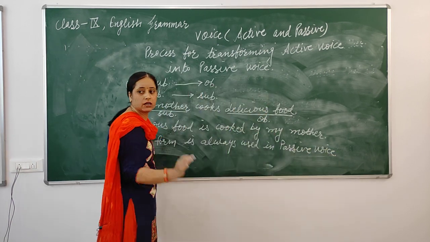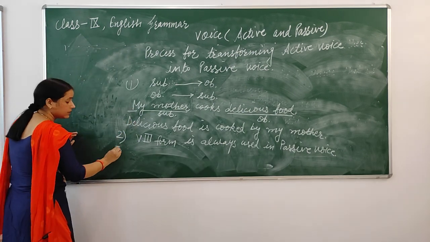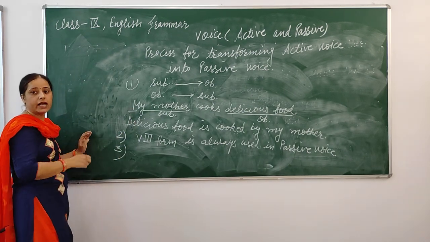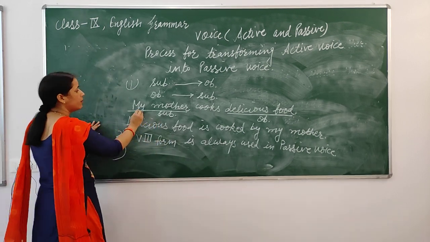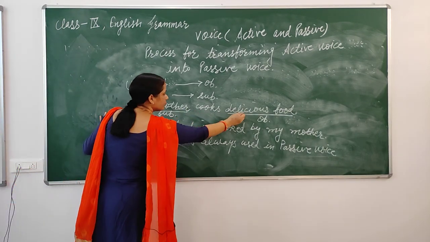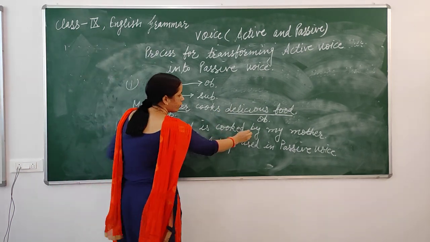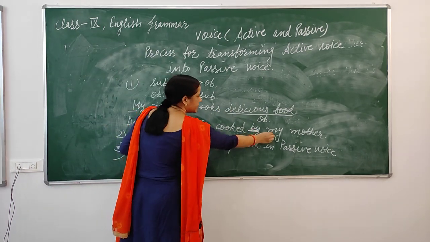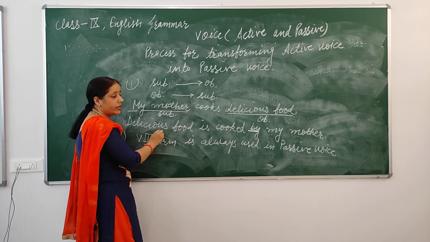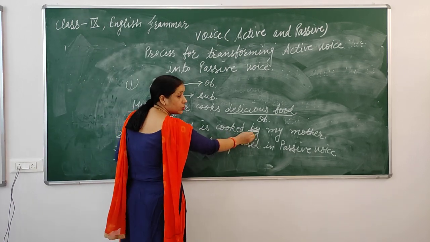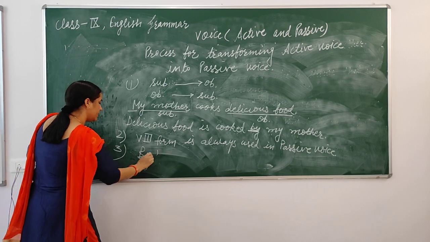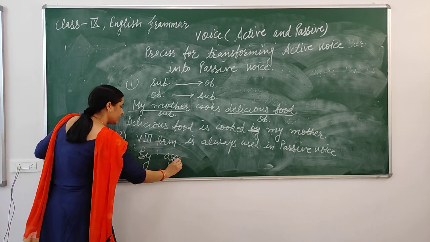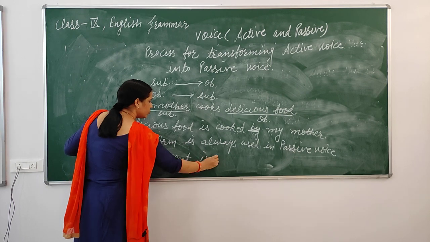After that we use by agent. For example, my mother cooks delicious food. Here before the object in passive voice we always use this by agent. Agent is used.